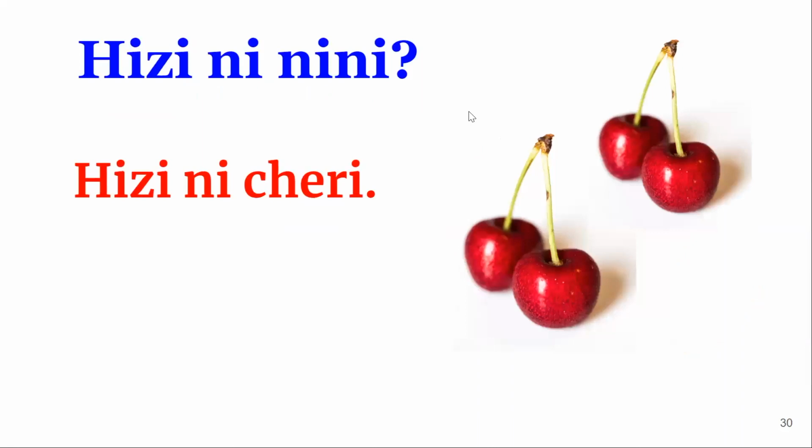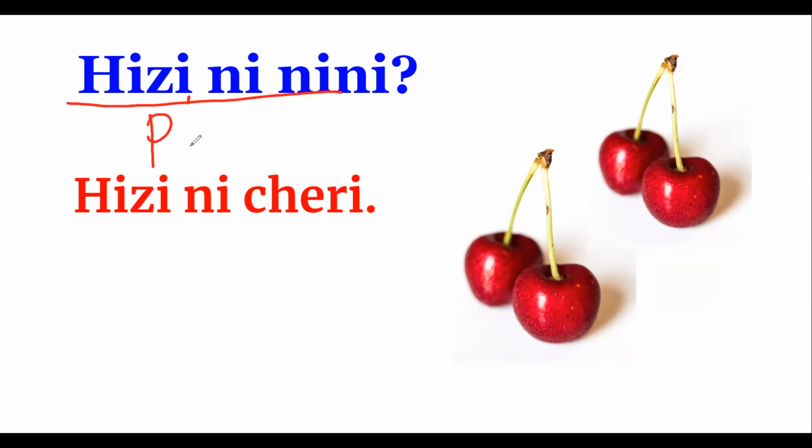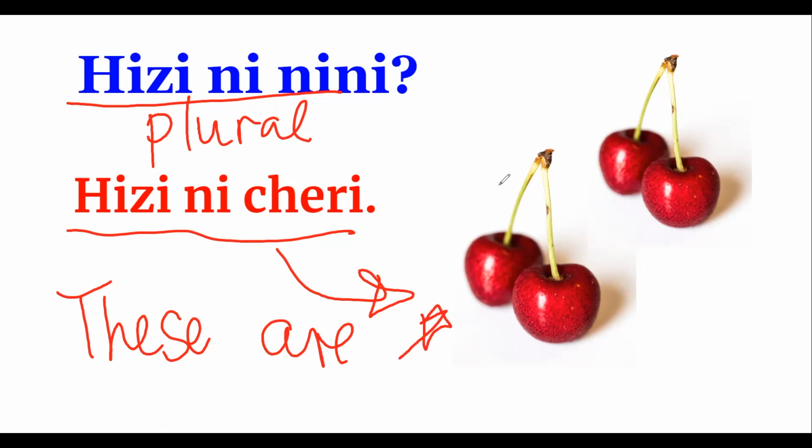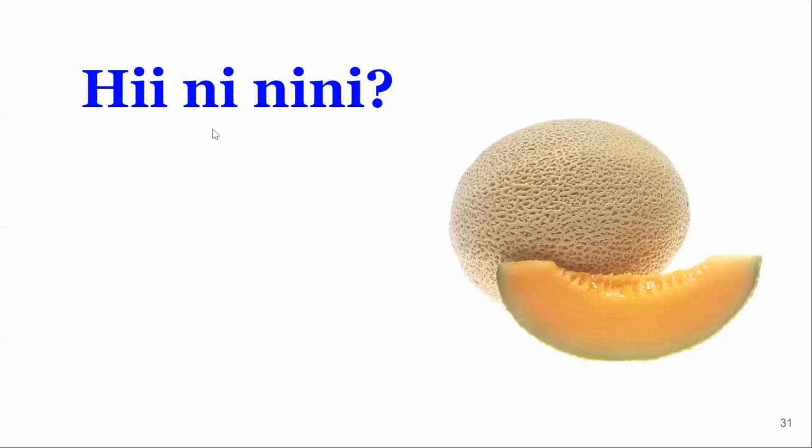This is plural here. Hizi ni nini? It's in plural because it's more than one fruit. Hizi ni cherry. These are cherries. Hii ni nini?